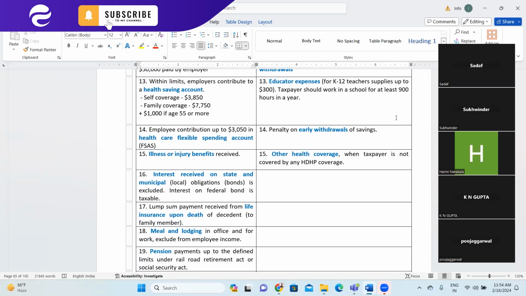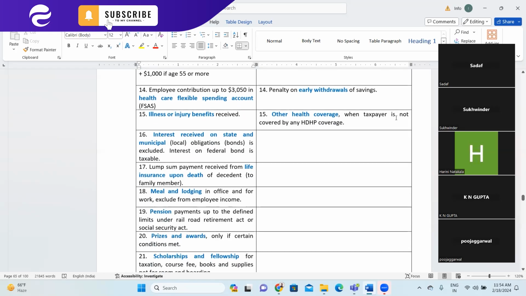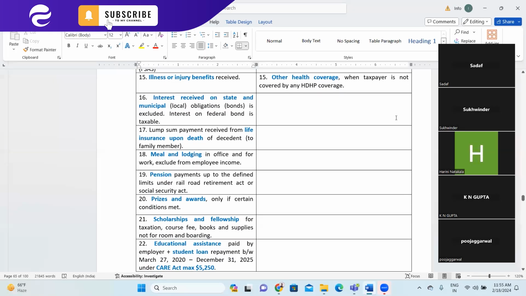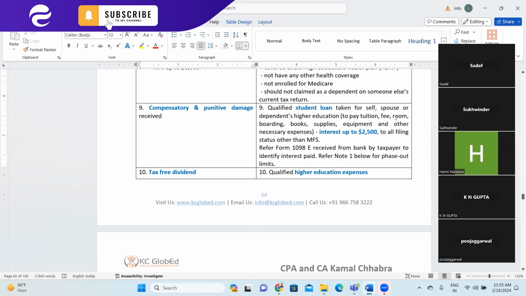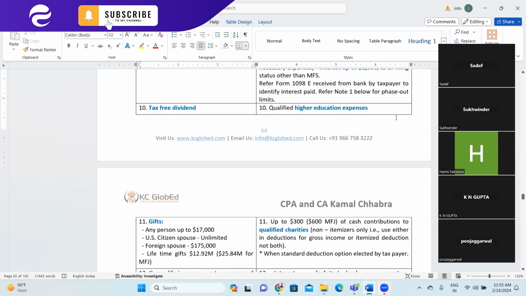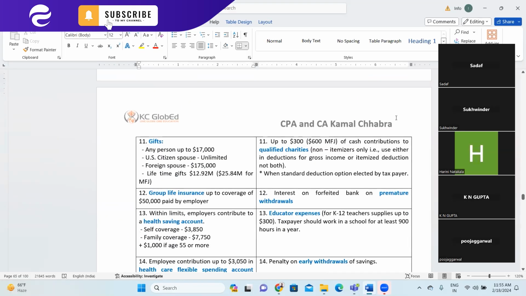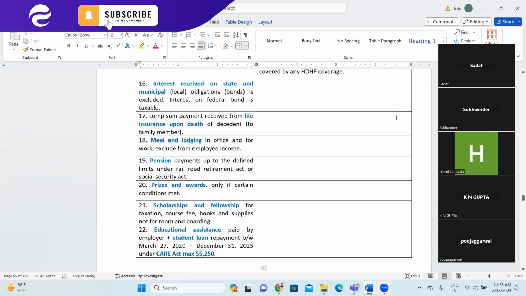Any benefit received from the employer at that point of time is not considered part of your income, which is similar to what we discussed earlier, compensatory and punitive damages. So this is about the 15th point.